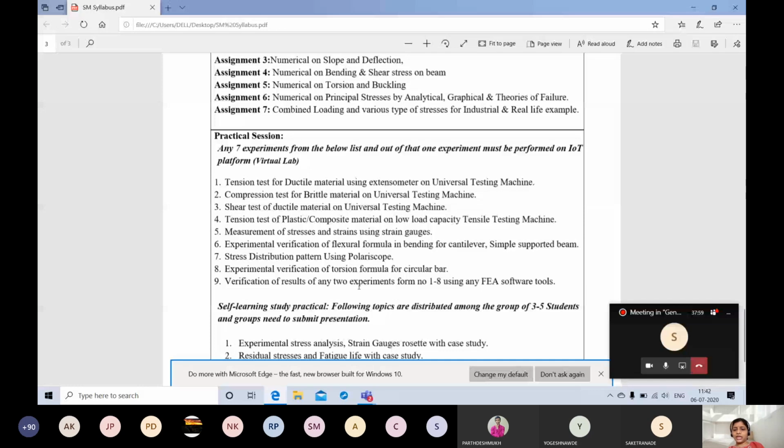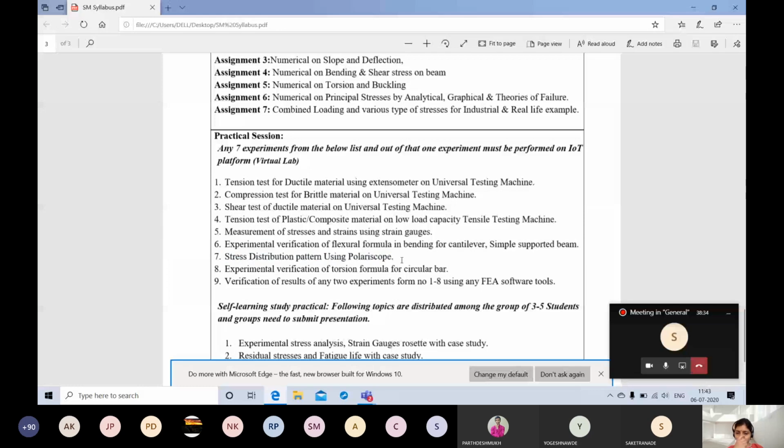Using any FEA software tools. So last time we were using ANSYS for this one. We will just go through this one. See, the 7th one is difficult to do, but anyways I'll share the YouTube link. This 7th one, stress distribution pattern using polariscope, to deal with it you need a little more knowledge that is not in the syllabus. So we will try to skip this 7th one, that is, the one using polariscope.